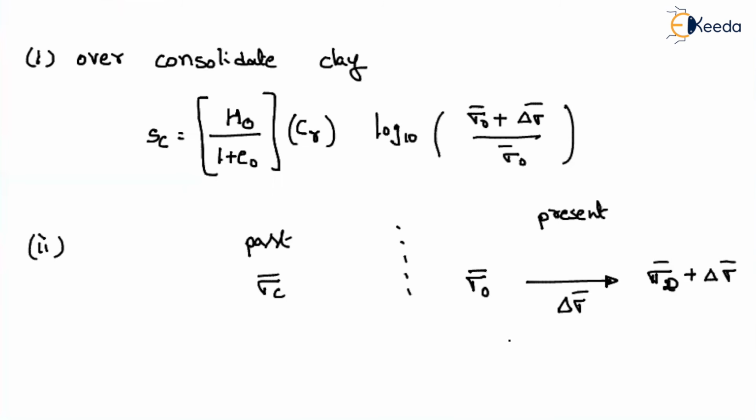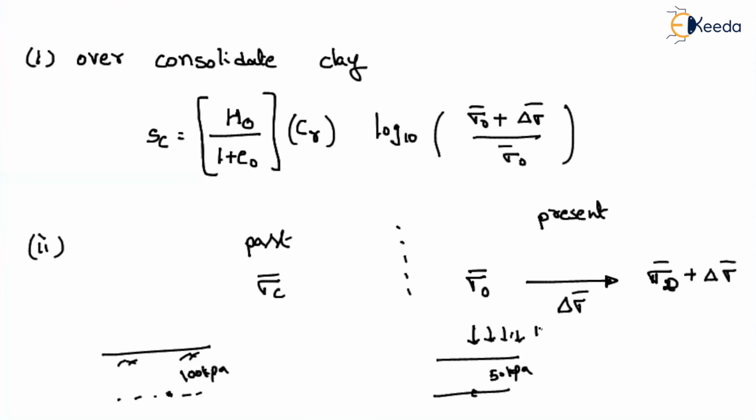So understood? Let me tell you with respect to values. Let us consider the soil deposit in the past, because of some condition, let us say the effective stress at this point is 100 kilopascal. Because of either reducing the water table or increasing the water table at the same layer, now the effective stress has become 50 kilopascal. Now I am applying a change in stress of 100. Now what is the total effective stress here? That is nothing but 50 plus 100.